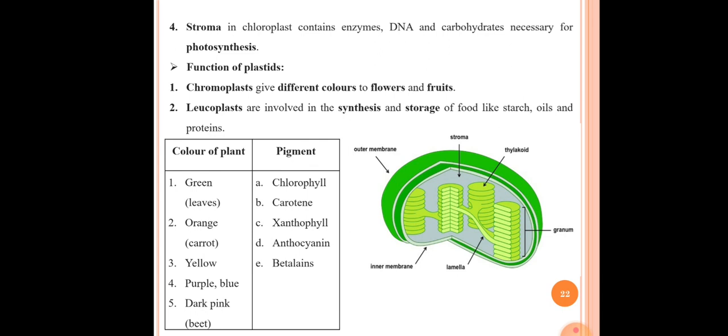Okay, so we can see the diagram of chloroplast or plastid here. In this we can see the outer membrane, inner membrane, lamella, granum, thylakoid, and stroma. Stroma is the fluid present inside this plastid. Thylakoid is the singular word, and the stack of thylakoids is called granum, or grana in plural.